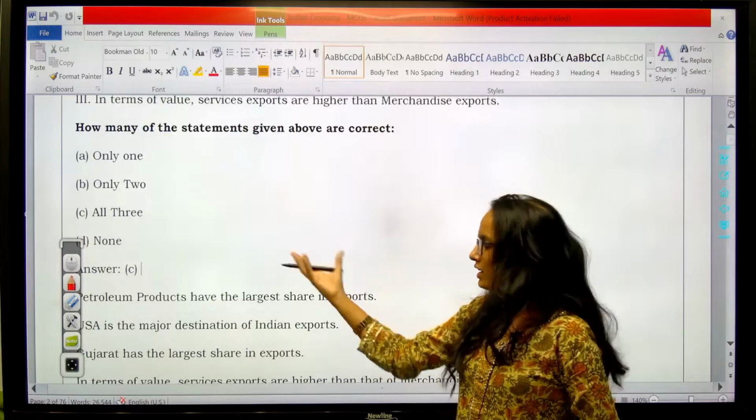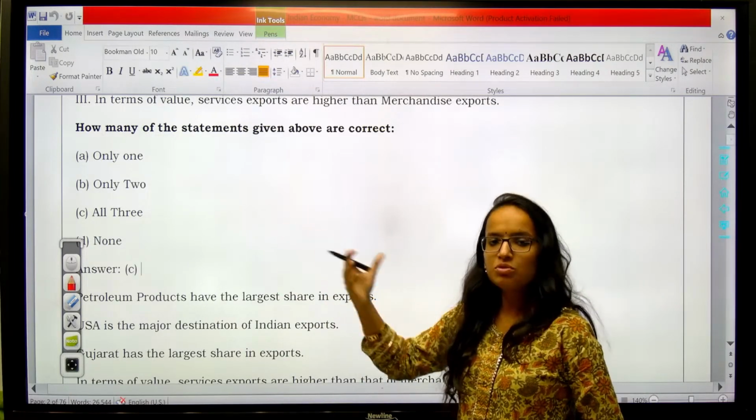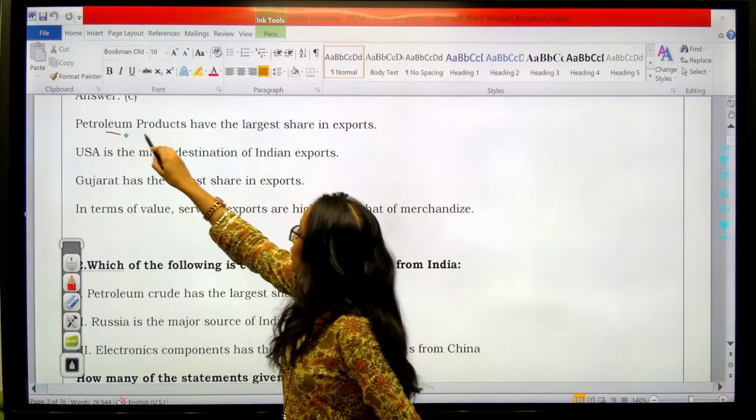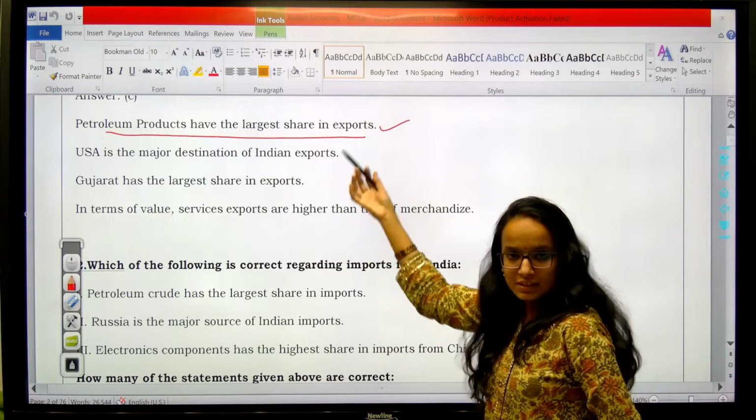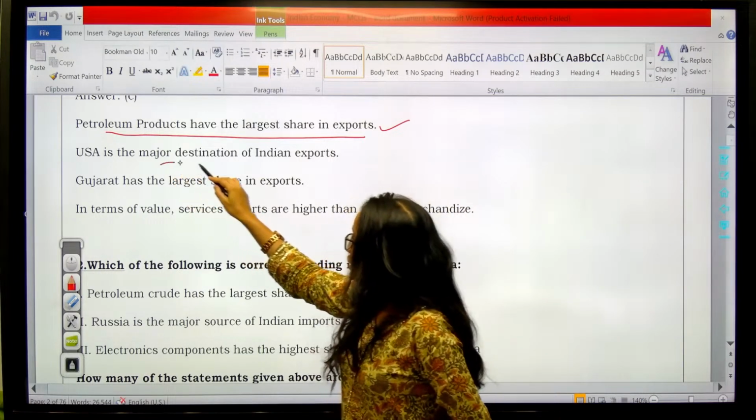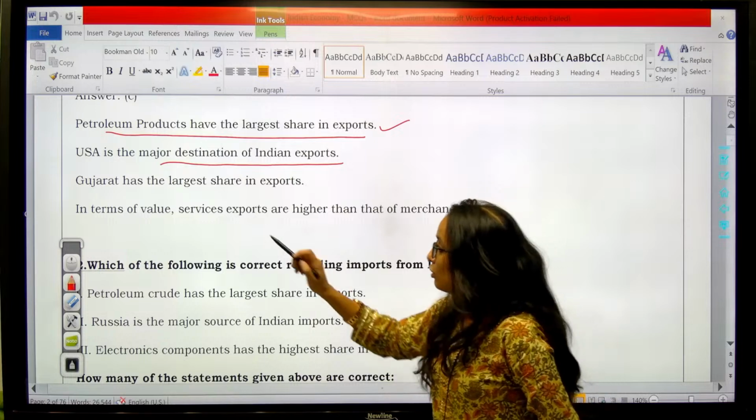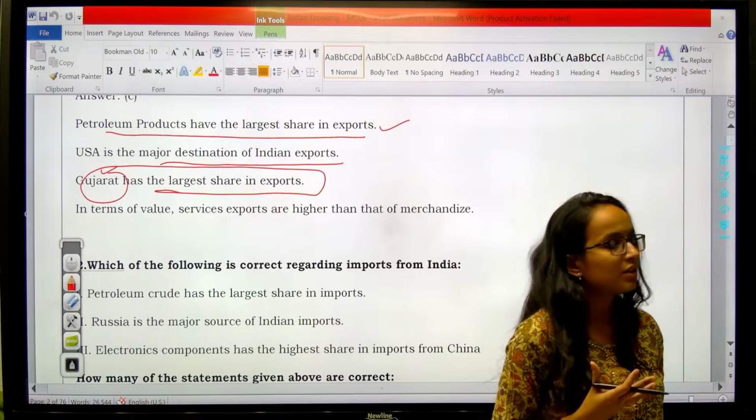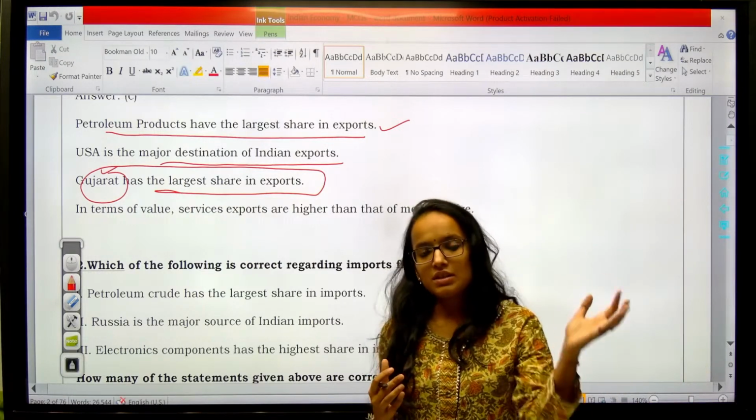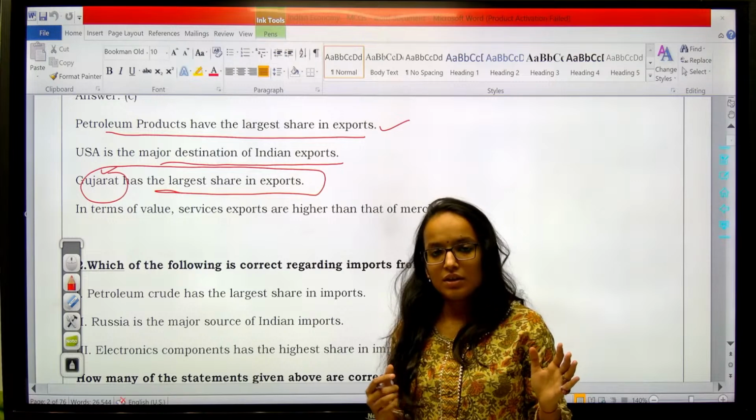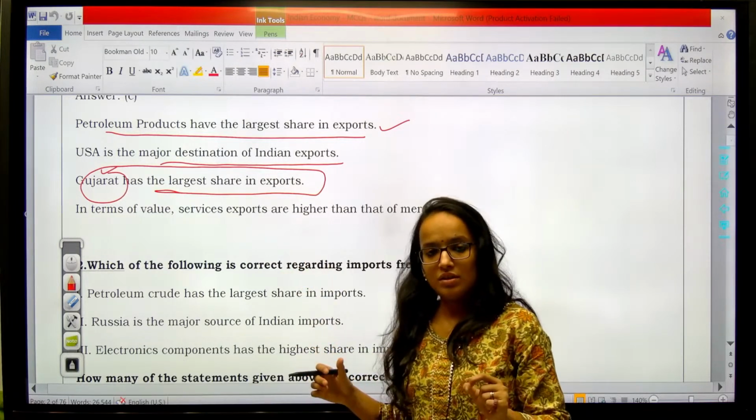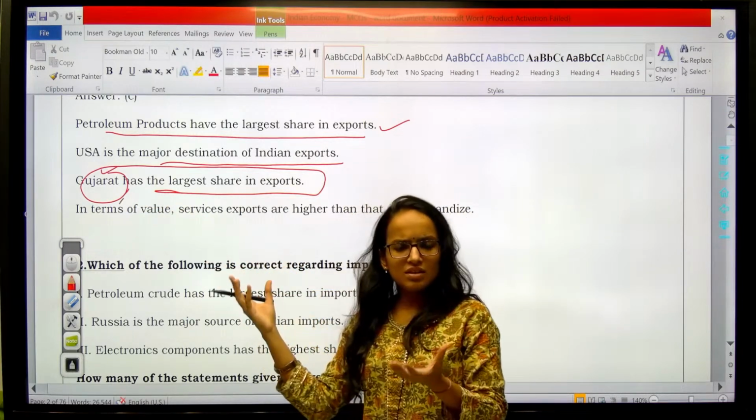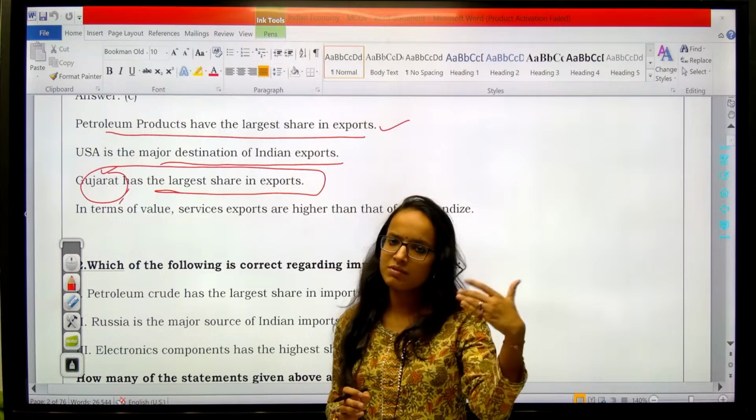Now let's discuss some extra facts related to the question, so that you can prepare the topic entirely. As you can see here, petroleum products have the largest share in exports. This is the explanation given to you. USA is the major destination of Indian exports. Gujarat has the largest share in exports. This is a fact you should remember: out of all the states and UTs in India, Gujarat has the largest share in exports. This kind of information might appear in some statements given to you in the questions.